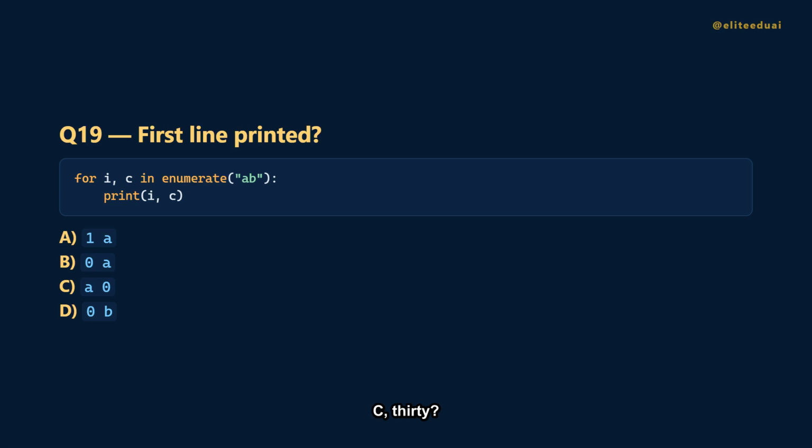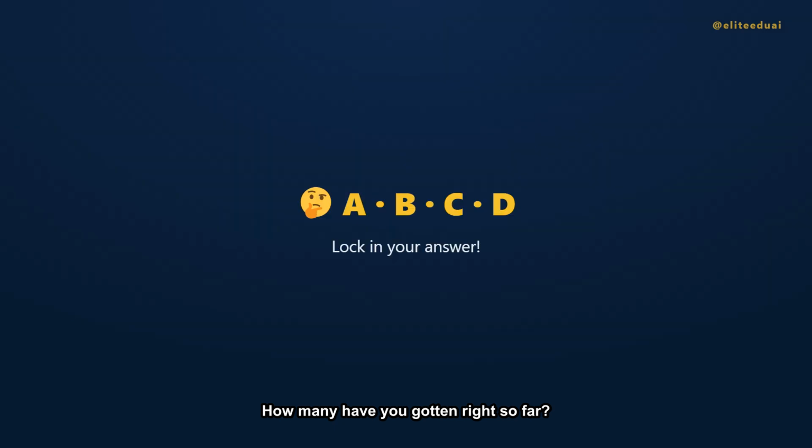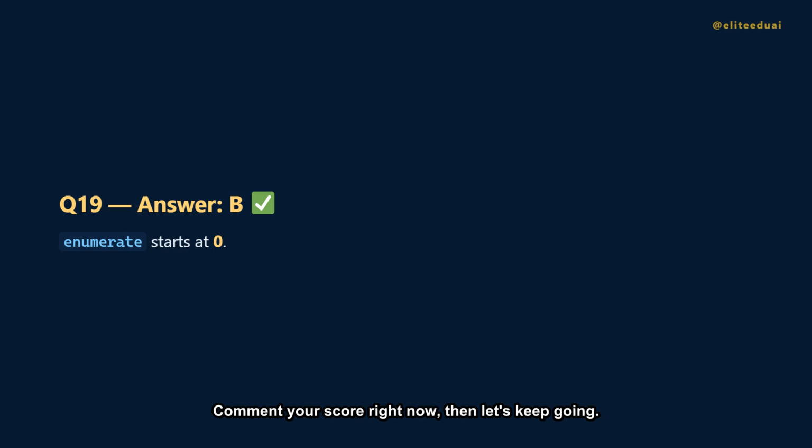Question 19. Enumerate over the string AB. What's the very first line? Is it A, 1A? B, 0A? C, a 0? Or D, 0B? The answer is B, 0A. Enumerate starts the index at 0, so the first line is 0A.